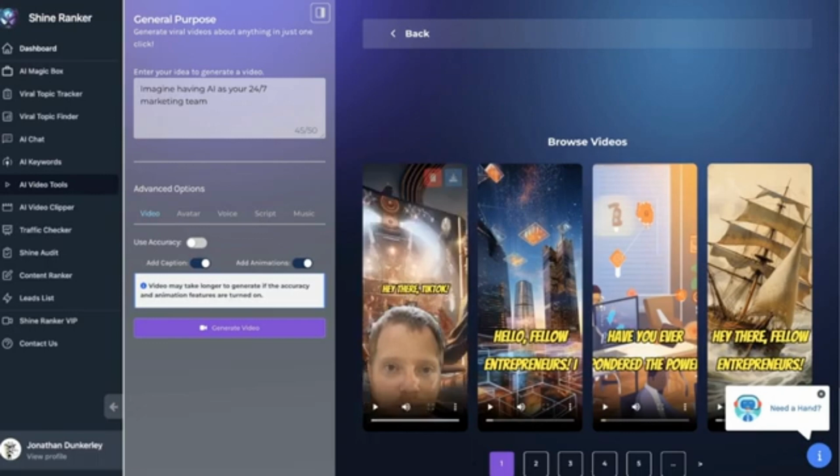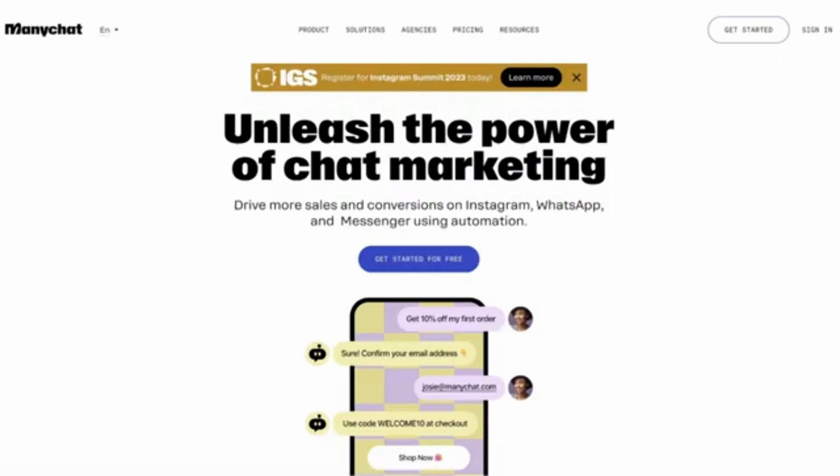So you saw how easy it was to generate a video that had a call to action at the end. I cut a little bit of the middle out just because it was long, but it generated an entire video. Then you can go to tools like ManyChat that can automate the replies and actually turn this into a very automated system, generating the videos with AI, then automating the responses with ManyChat, making you money.